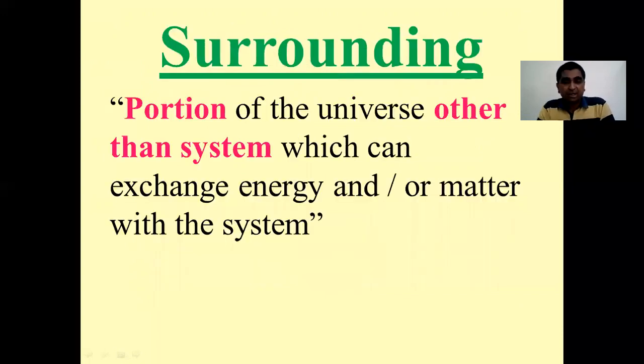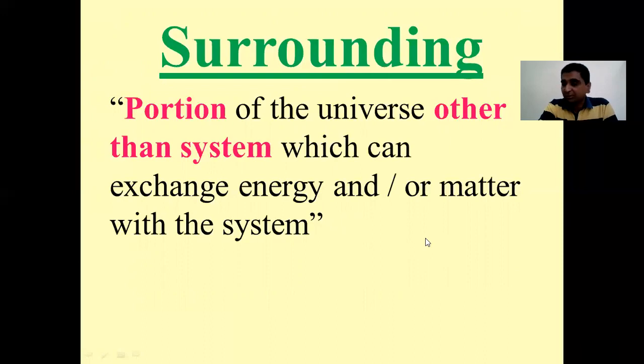The next concept is of surrounding. What is surrounding? Surrounding is the portion of universe other than system, which can exchange energy and or matter with the system. So surrounding is nothing but the portion of the universe other than system which may exchange energy or matter or both energy and matter with the system.